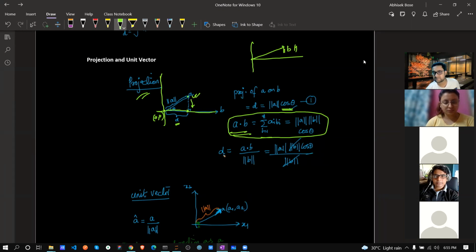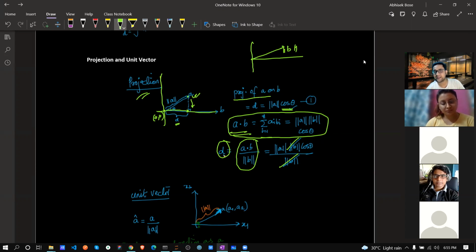So I am just dividing, and if I calculate, what will happen? My B will cancel, only A and cos theta will be there. So that's the distance between this one. Okay, this is the projection.